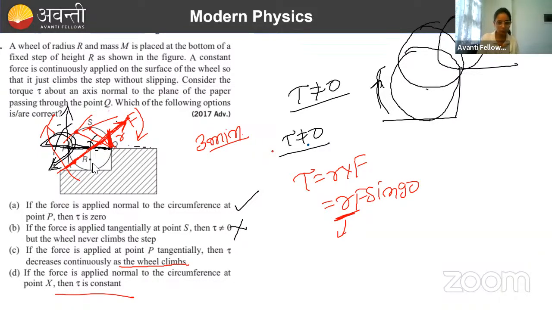Done. So that way also you can check. You can simply draw the line of action of force and see, with rotation, what is going to happen with the distance of that line of action of force from the axis of rotation. Done. So this tau is not going to remain constant. So the correct options will be A and C. Okay. So simply you needed to deal with the top thing.